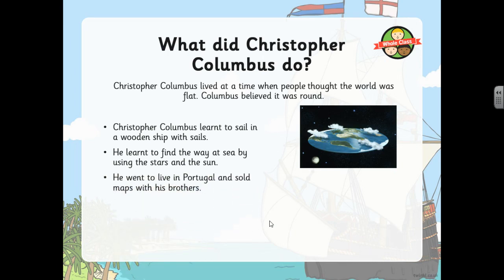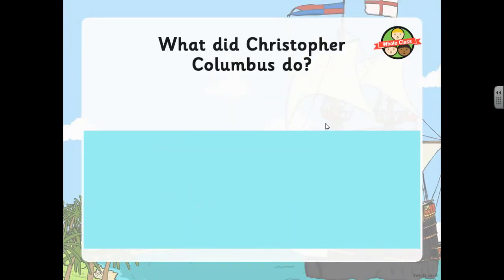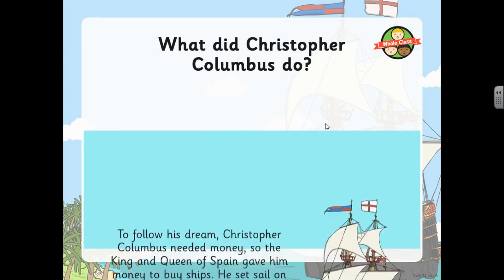He went to live in Portugal and sold maps with his brothers. He had a dream to travel west and go to India. So Portugal is here, and he wanted to travel all the way to India, which is here. So what did Christopher Columbus do?